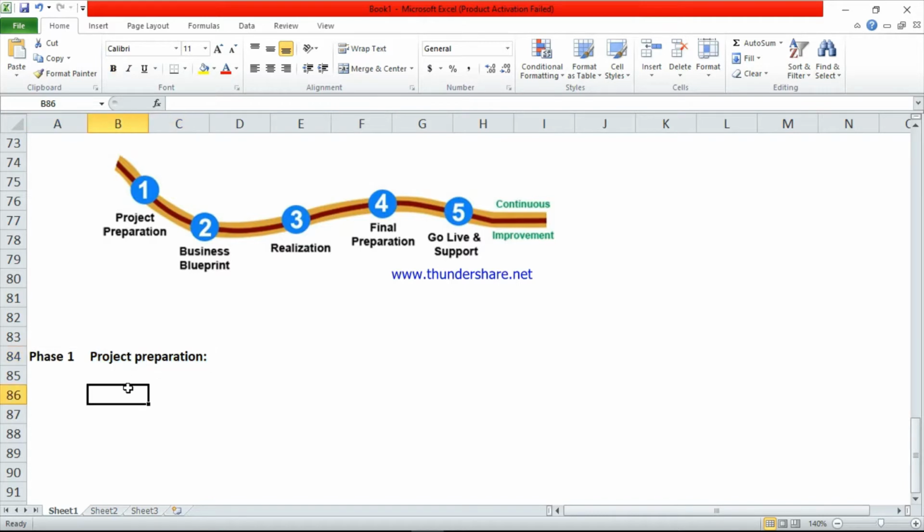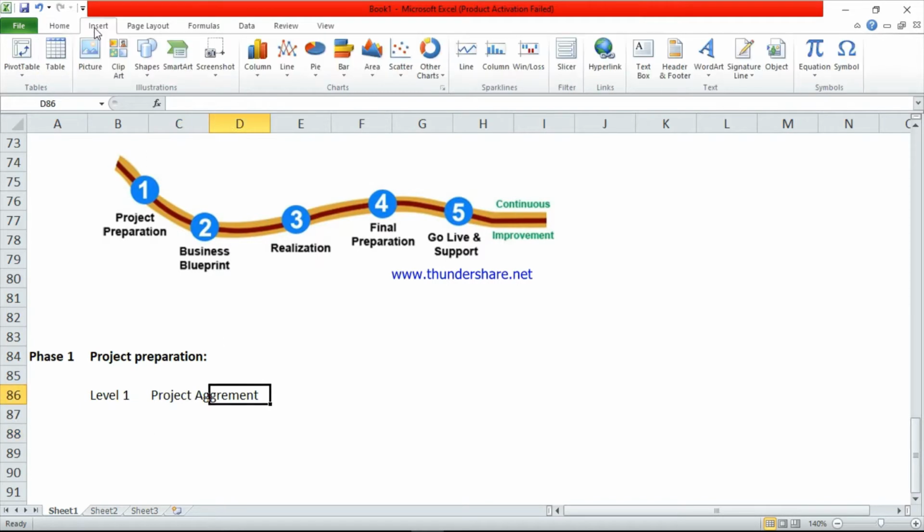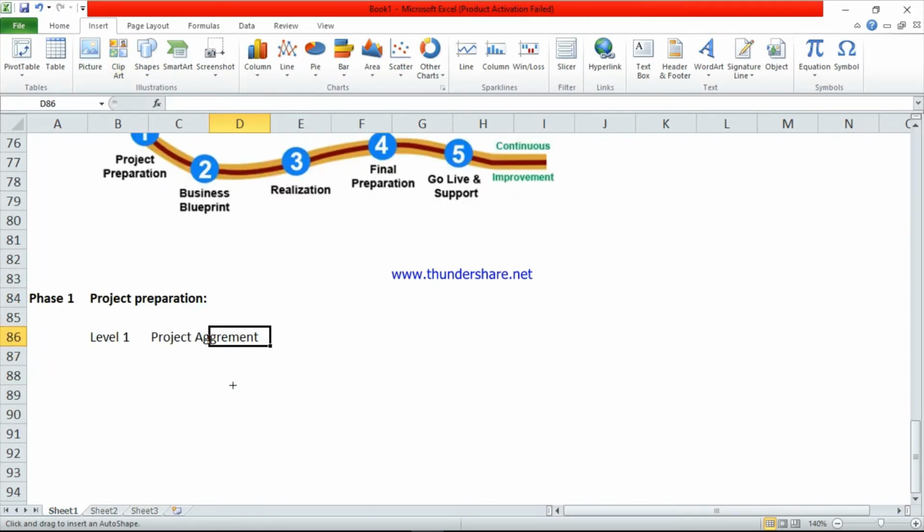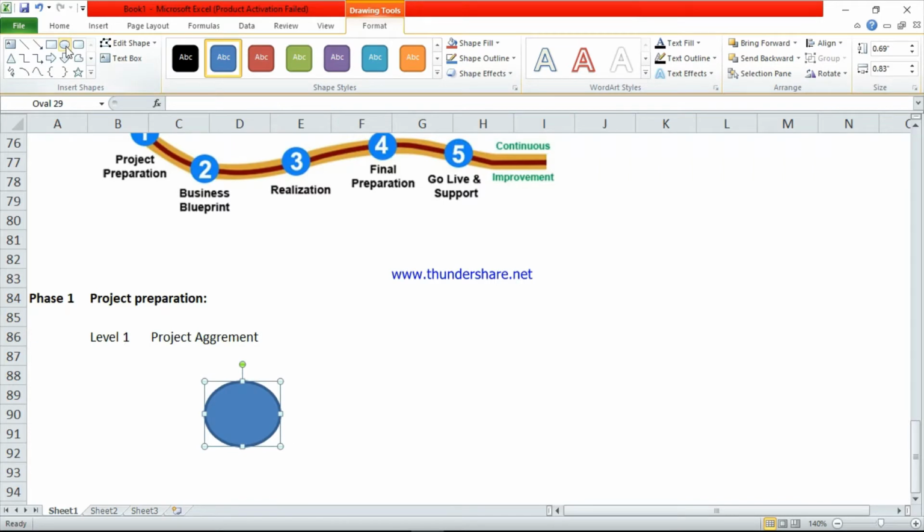In this phase 1, again there are different levels. First, level 1 is the project agreement. In first phase, first level is the project agreement. Project agreement means there is an agreement between Tata Group and TCS. Look at this example.